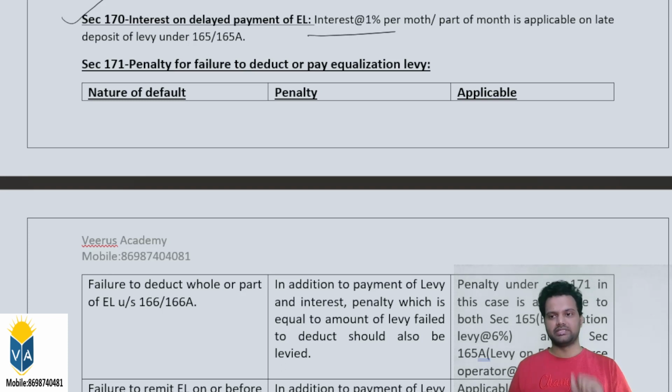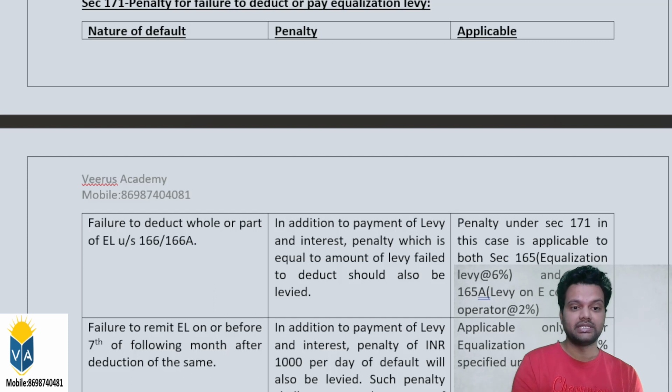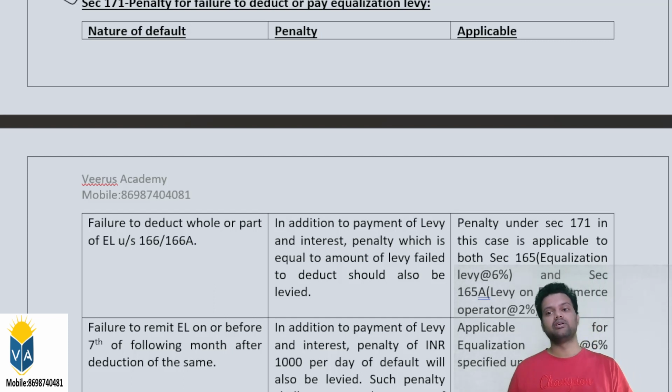What is the interest rate? 1%. For which period? For which the equalization levy is in default. Even part of the month, even 2 or 3 days of delay, we should consider as a month only. Now I'm moving on to section 171, which is the penalty one. We have already seen when discussing the earlier provisions that penalty is also applicable. The maximum penalty that will be levied is the amount of equalization levy which is in default. The first point simply says that penalty is also applicable in addition to the interest, restricted to the amount of equalization levy which is in default.